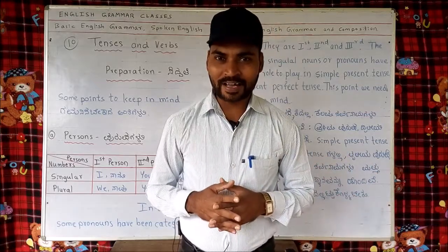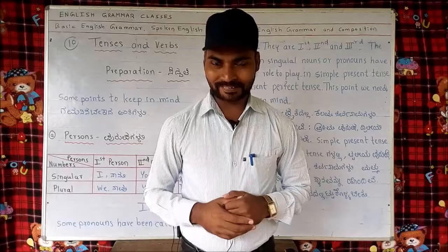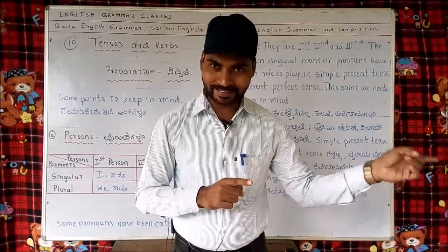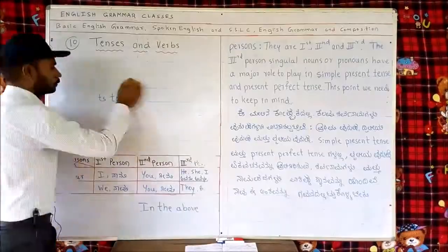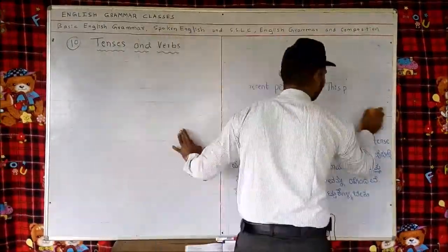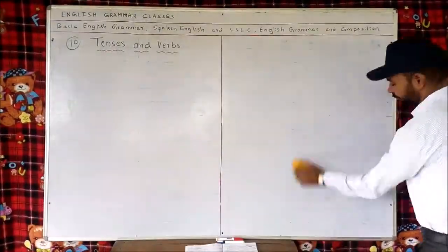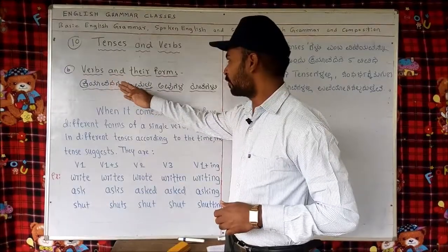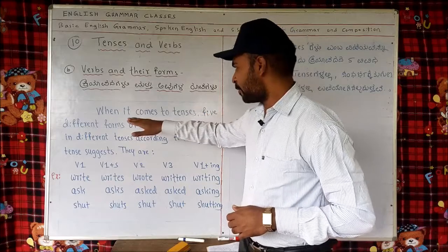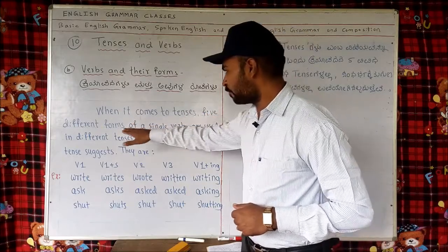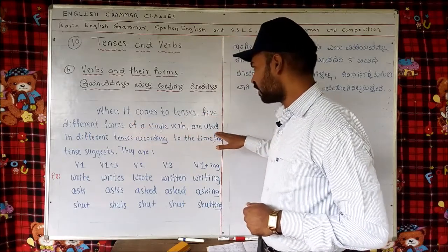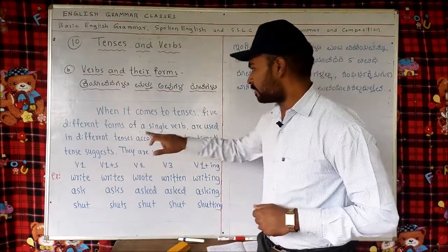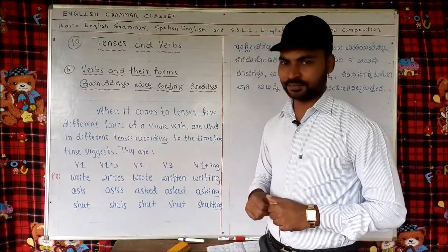Now just we saw persons and what role they have in the tenses. Now let's have a look at one more important thing, that is verbs and their forms, before learning tenses. When it comes to tenses, 5 different forms of a single verb are used in different tenses according to the time the tense suggests.